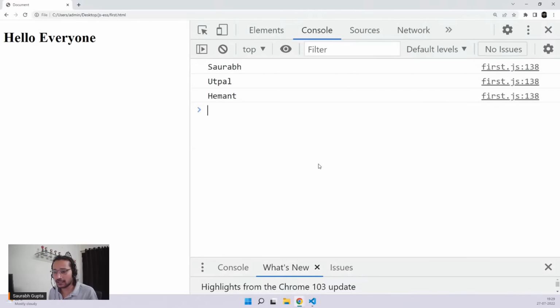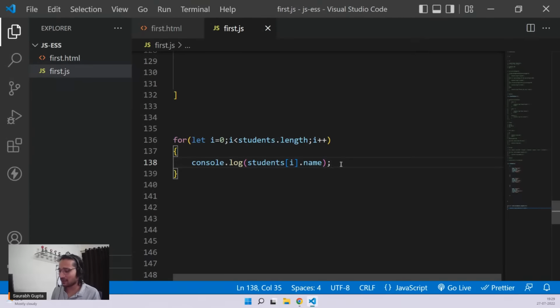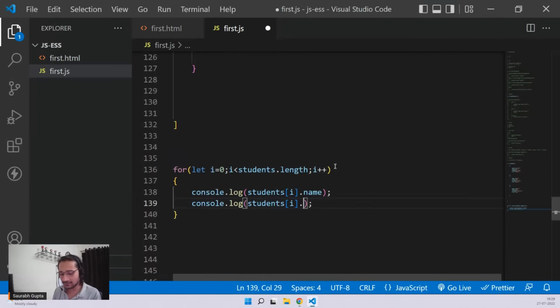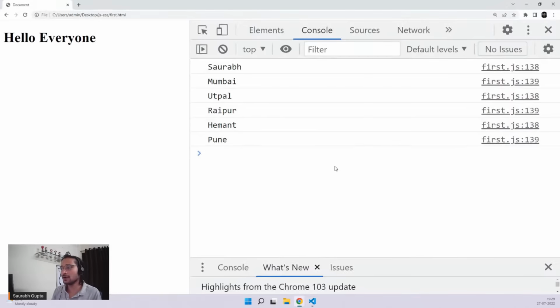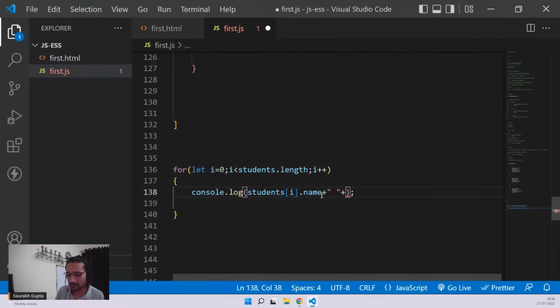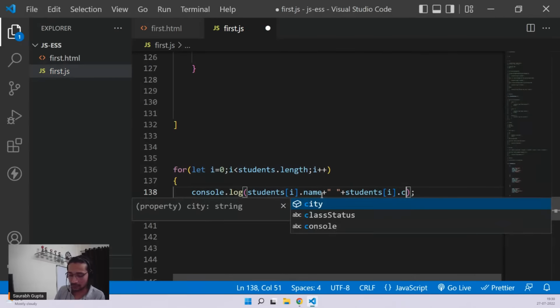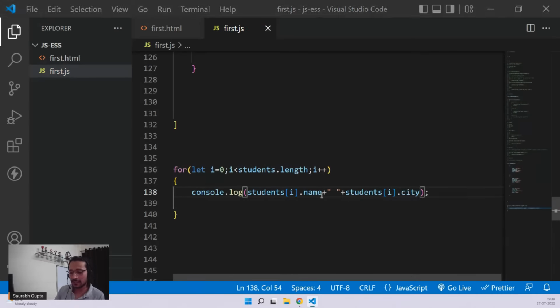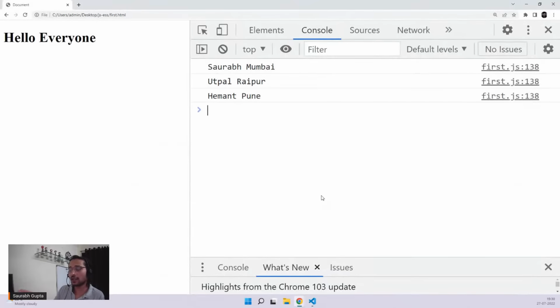Is that, sir, what if we are trying to? Yes, definitely. Just write one more console.log. Why not? Student of I dot age. Do we have age? I don't know. I don't think we have age, right? Or we have city. Let's put city here. There we go. You can also put this in one line, like we learned on the first day, right? Concatenation, guys. So plus, give a space in between, plus students of I dot city. Now I'll see Tora, Mumbai, Utpal, Raipur, Hemant, Pune.